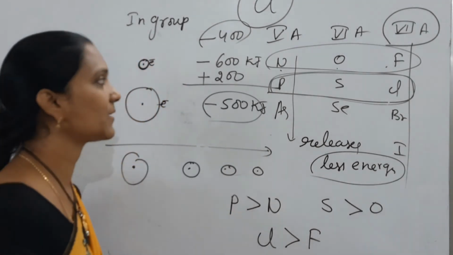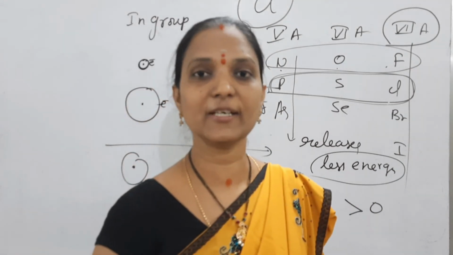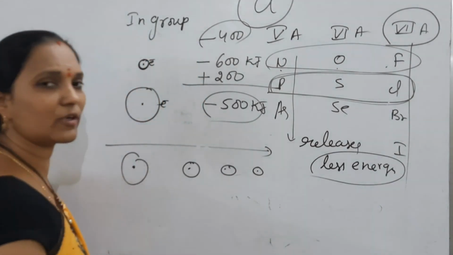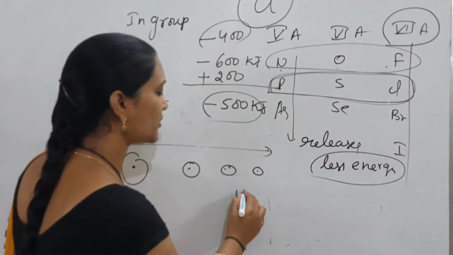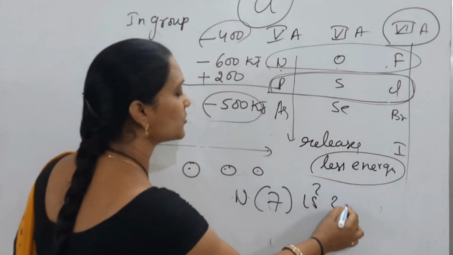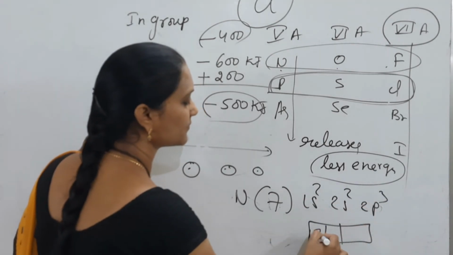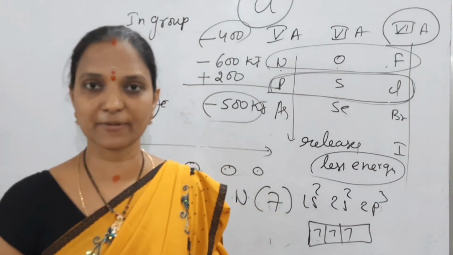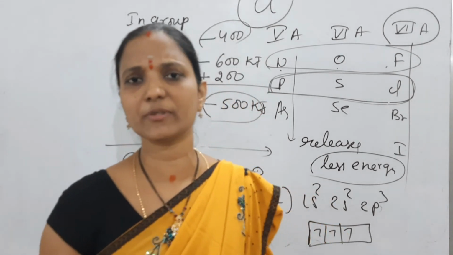So down the group electron gain enthalpy decreases and in a period left to right increases. But electron affinity depends on electronic configuration also. For example, nitrogen has half-filled configuration. Atomic number 7: 1s2, 2s2, 2p3. Half-filled configuration is stable. So nitrogen contains stable half-filled configuration. So it is not ready to gain electron.